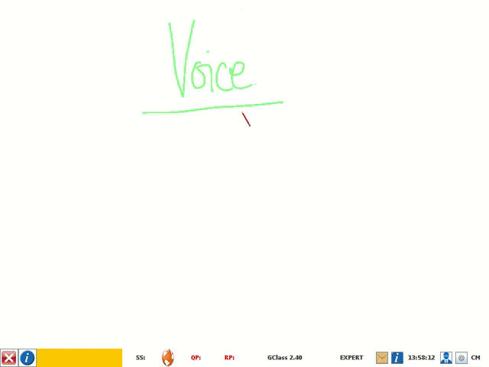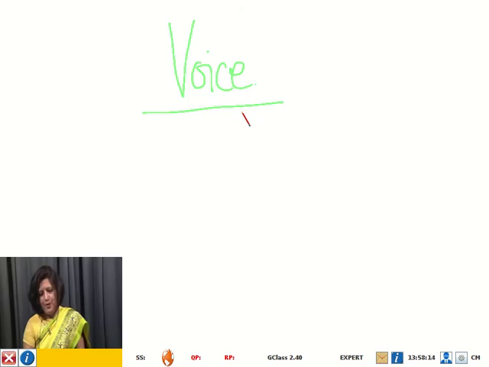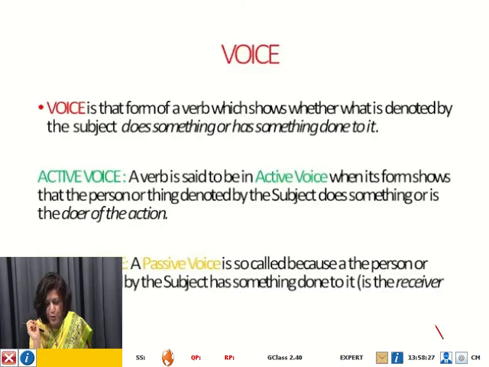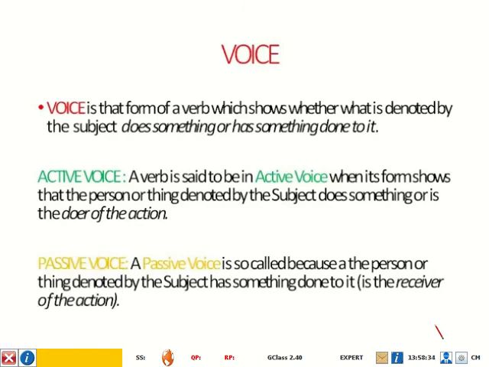All right. So what is voice? Okay, now you can look at your screen. Voice is that form of a verb which shows whether what is denoted by the subject does something or has something done to it. So voice is not our voices.